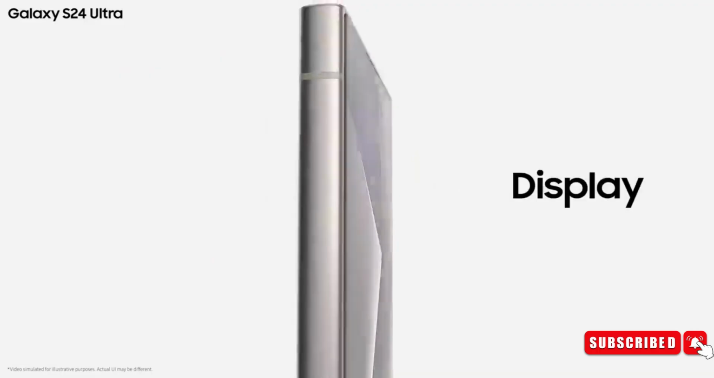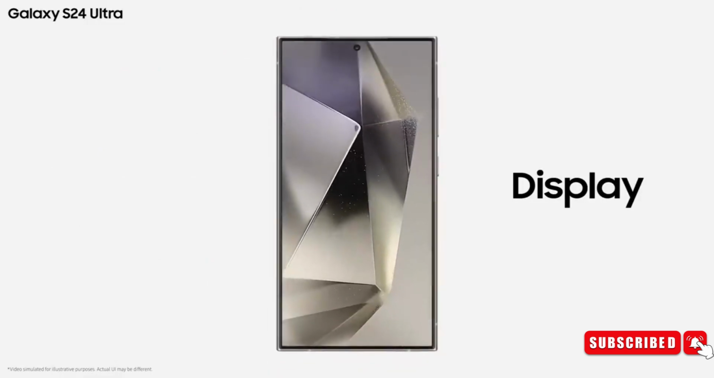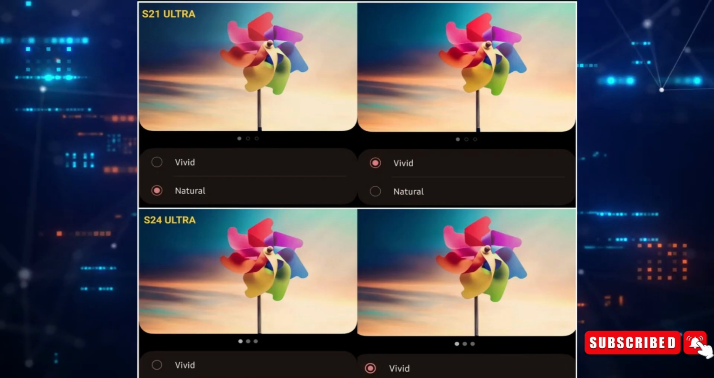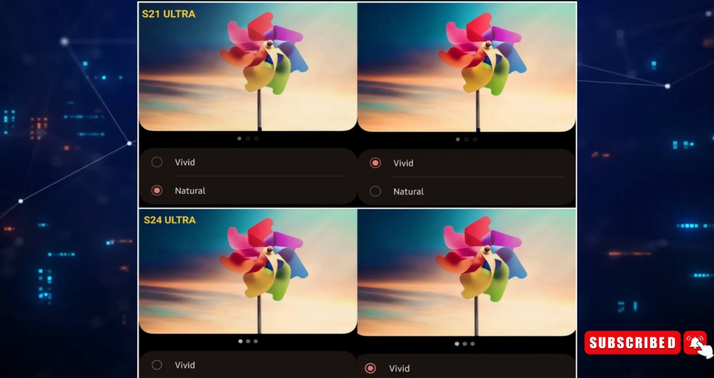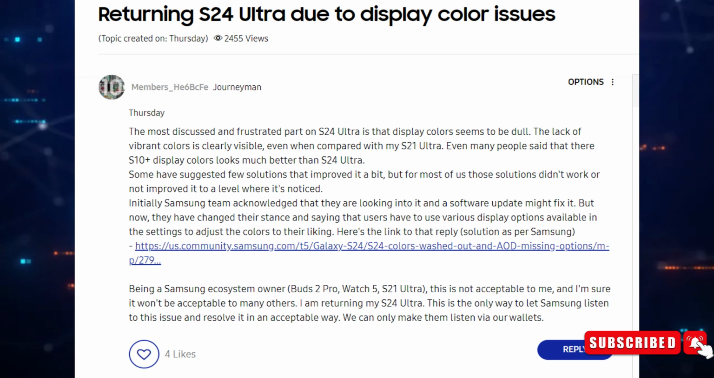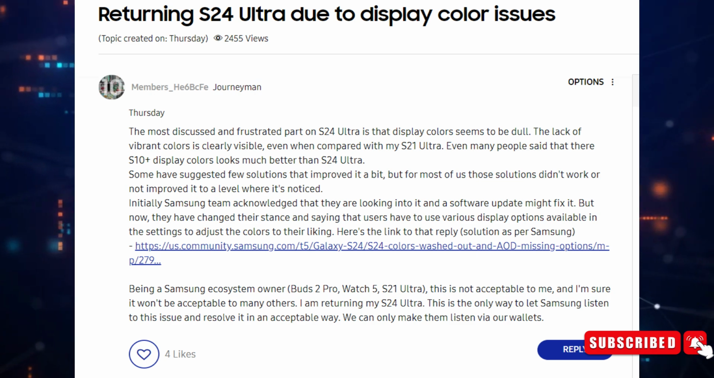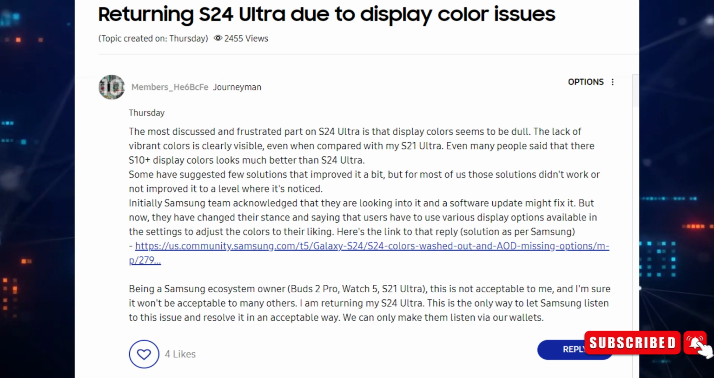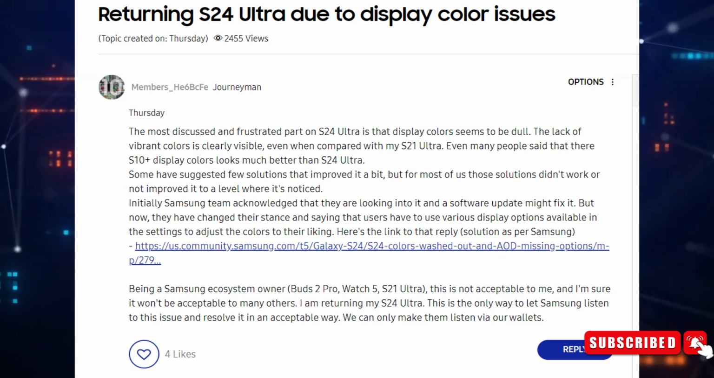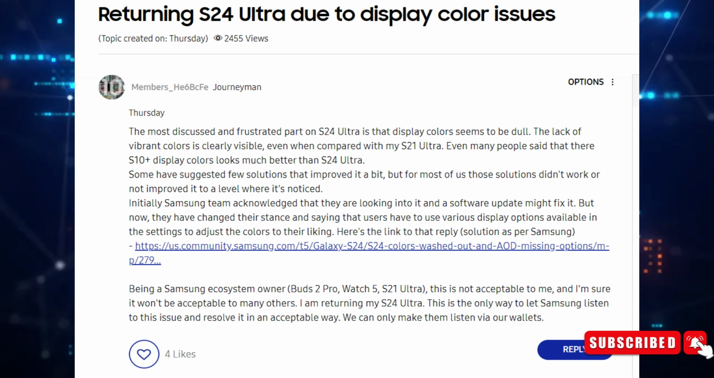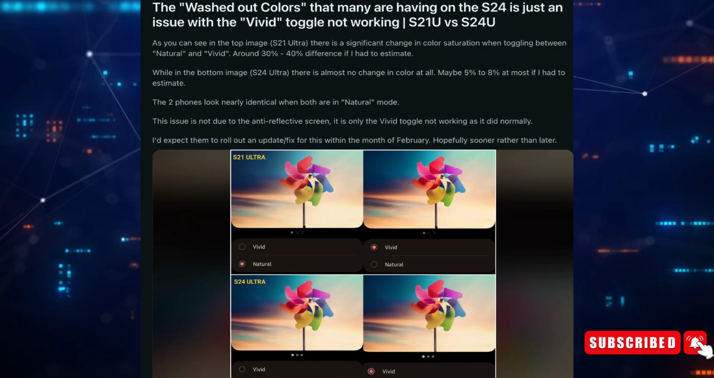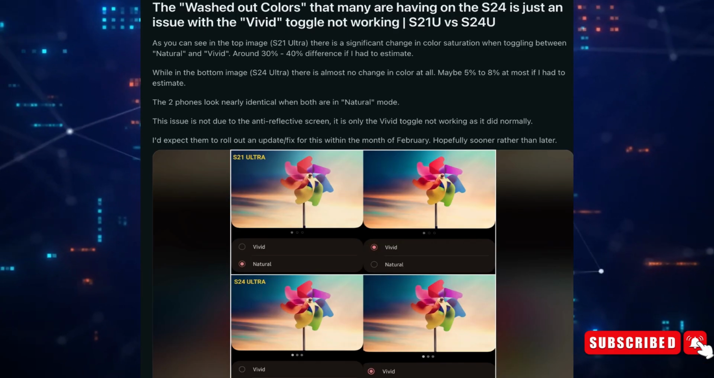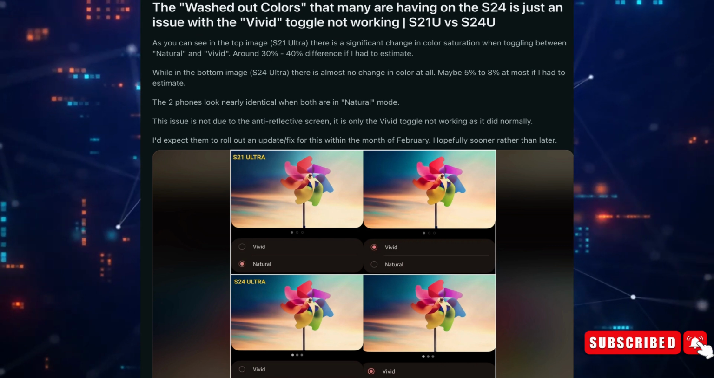Number 2. Display color dullness problem. Many early users have reported that they are facing display color issues. One of the smartphone users posted on the Samsung website community tab. The user described the problem as follows. The most discussed and frustrating part of the S24 Ultra is that the display colors seem to be dull. The lack of vibrant colors is clearly visible, even when compared with S21 Ultra. Even many people said that their S10 Plus display colors look much better than S24 Ultra.